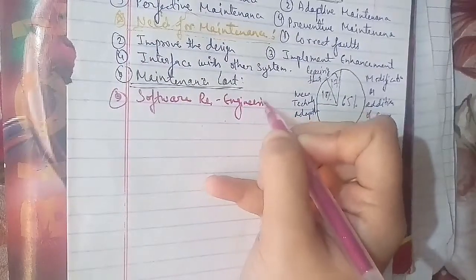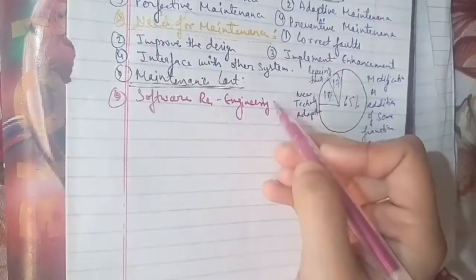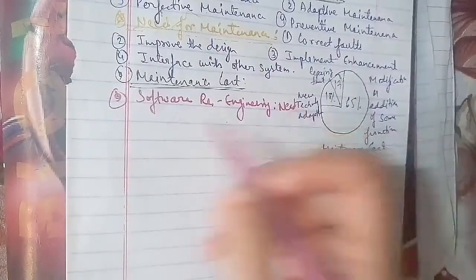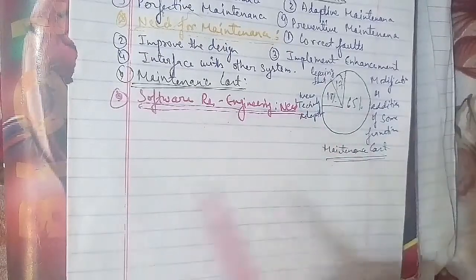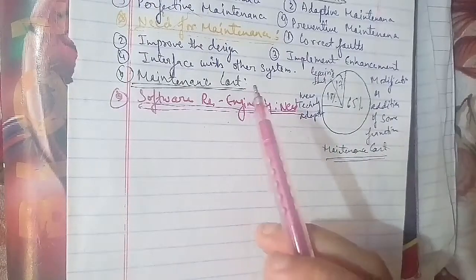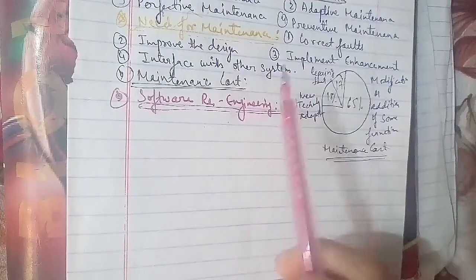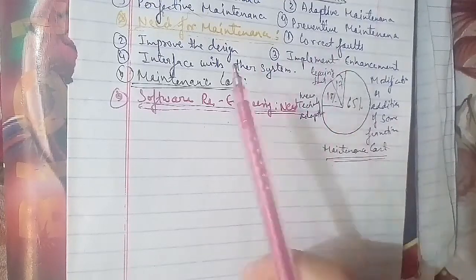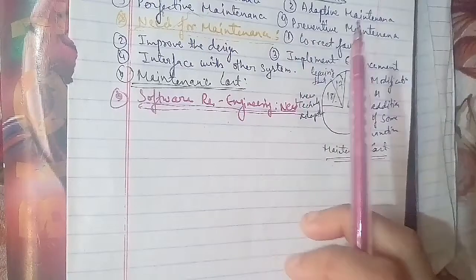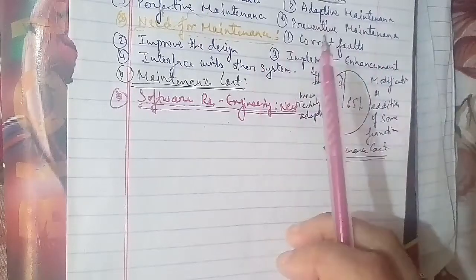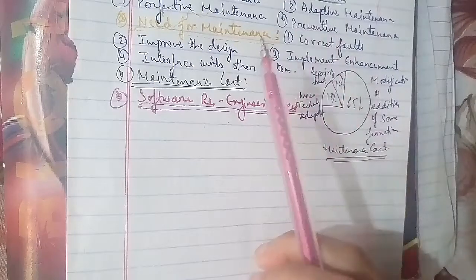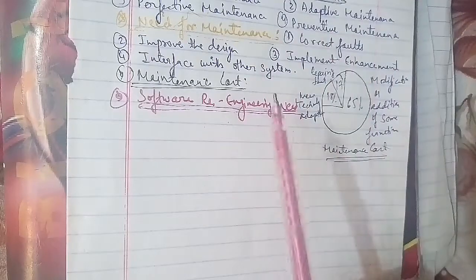Software re-engineering means restructuring and rewriting part or all of a software system. It is needed for an application which requires frequent maintenance. The need for software re-engineering: the first is reduced risk.